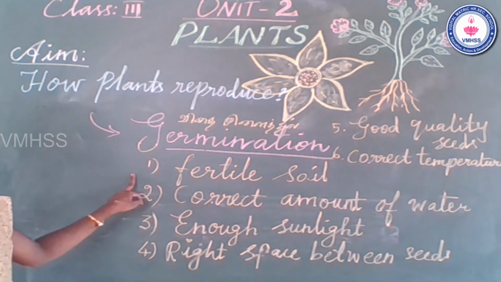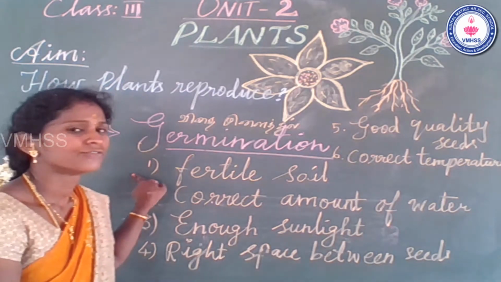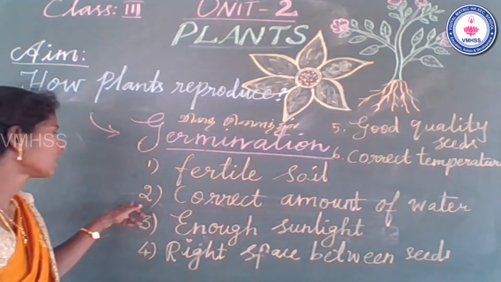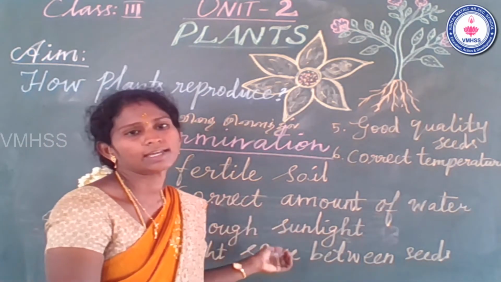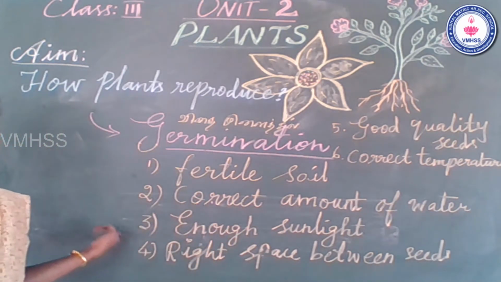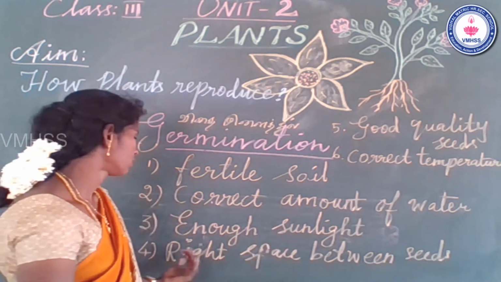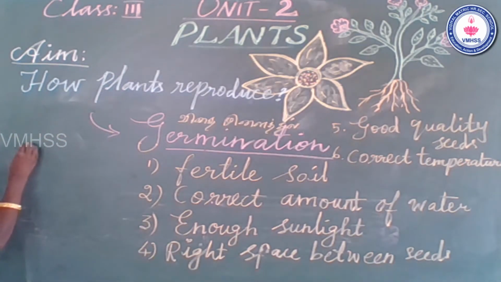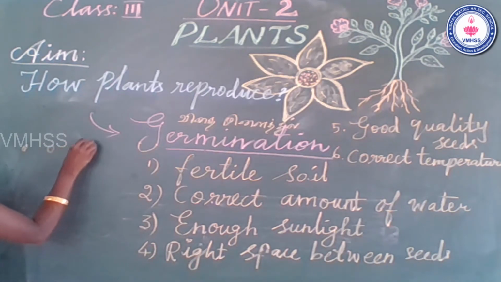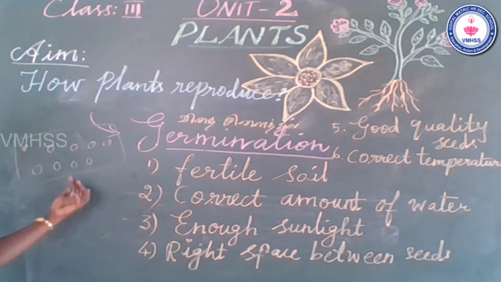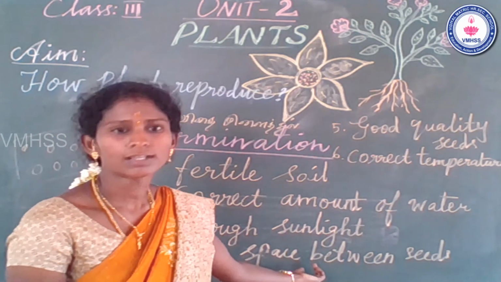What is the first one? Fertile soil, healthy or fertile soil. Fertile means வளமுள்ள மண். Then second one, correct amount of water is necessary for germination. Third one, enough sunlight. Fourth one, right space between seeds. When you sow into the soil, there must be a gap from one seed to another seed. So right space between seeds.